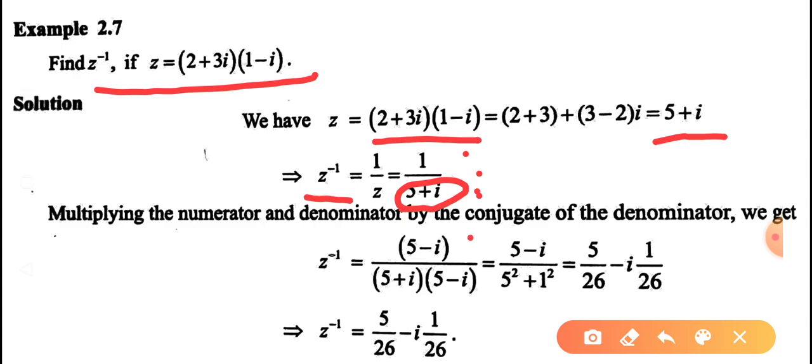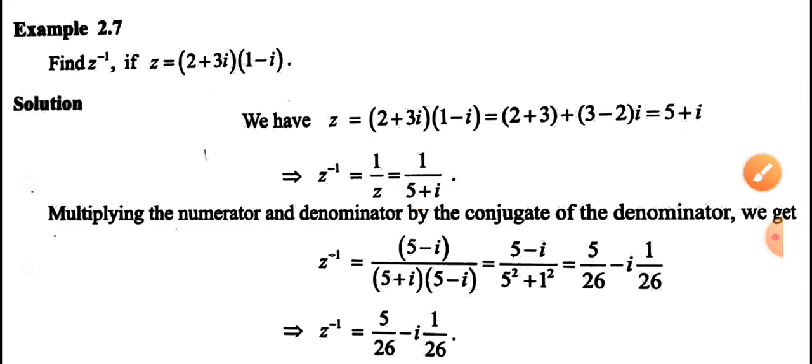So the numerator is multiplied by 5 minus i, and the denominator 5 plus i is also multiplied by 5 minus i. So we get the answer 5 by 26 minus i by 26. This is our Z inverse. Do you understand? Okay, thank you.